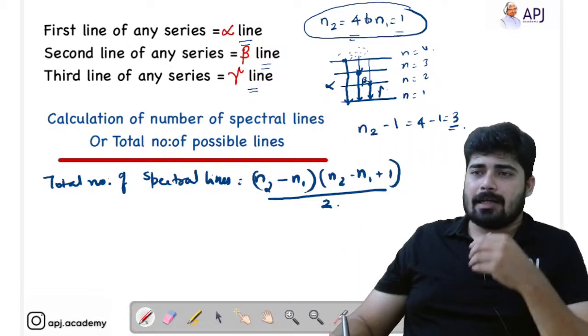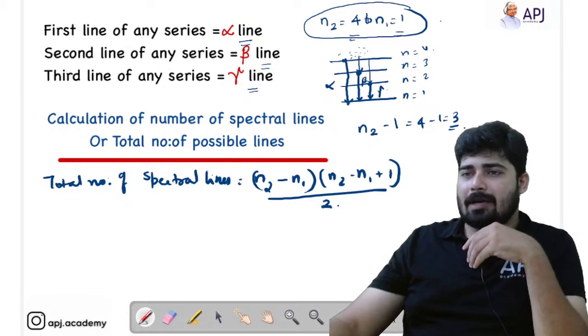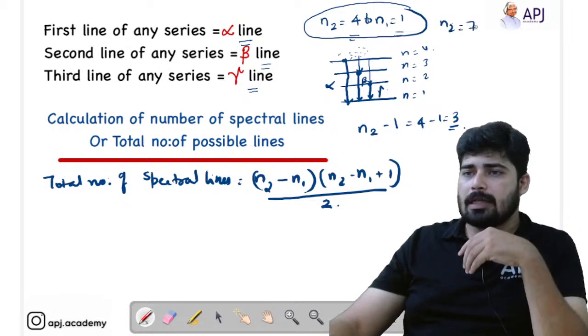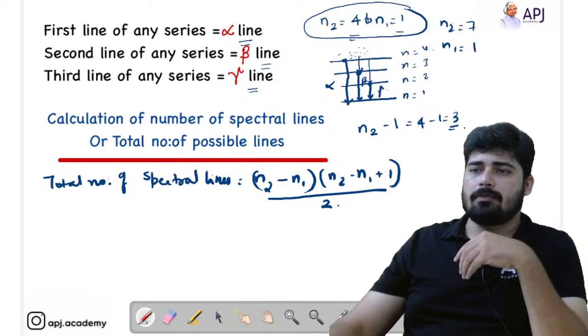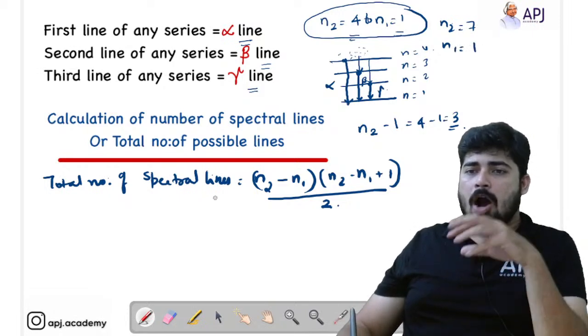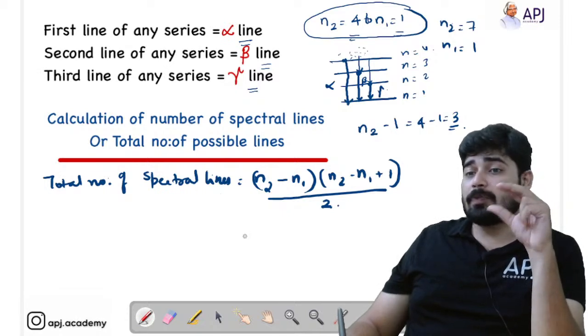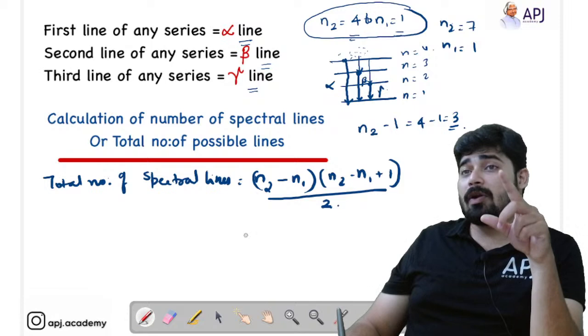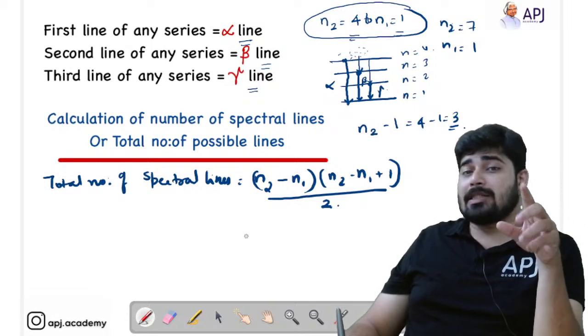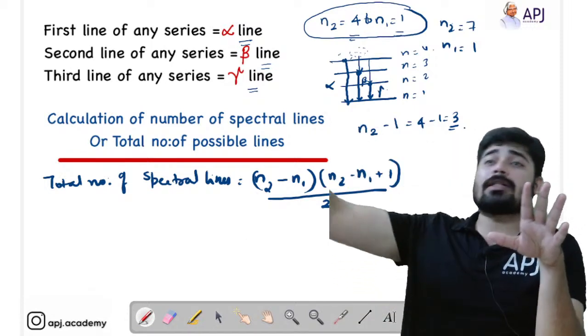Okay, if n2 is equal to 7 and n1 equal to 1, what are the total number of spectral lines? They are only asking the total number of spectral lines, not the number of lines present in the Lyman series.